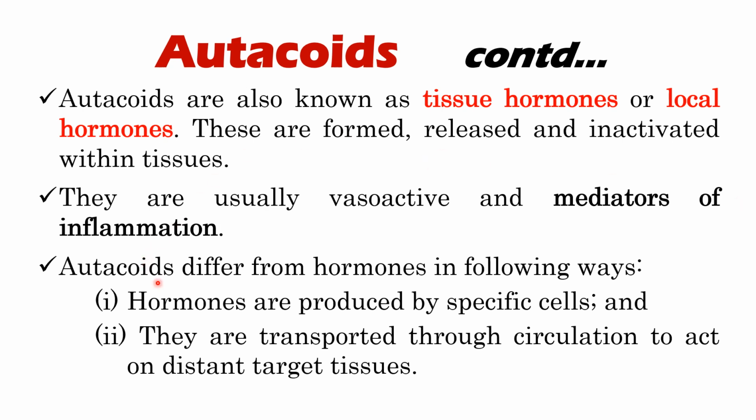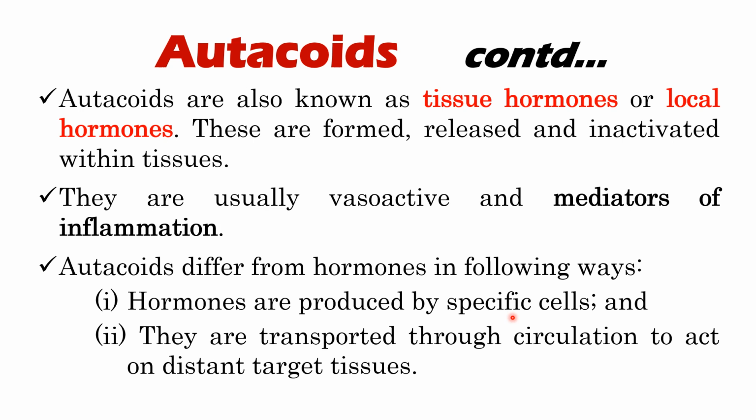Autacoids are also known as tissue hormones, but they differ from the true hormones in the following ways. Number one, hormones are produced by specific cells in the body. For example, oxytocin is produced by the hypothalamus and released by the posterior pituitary. We also have thyroxine, or T4, which is produced by the thyroid gland. We also have insulin, which is produced by the pancreas. So the true hormones are produced by specific cells in the body, whereas the autacoids are produced by a multitude of cells in the body.